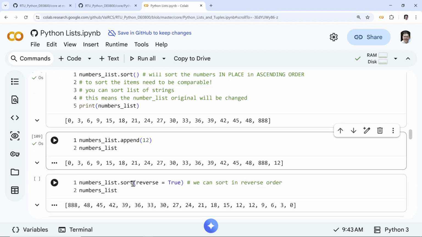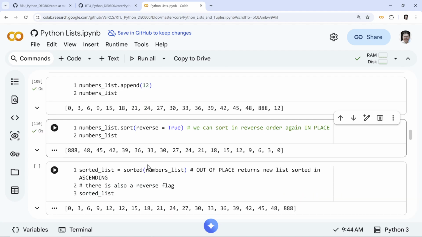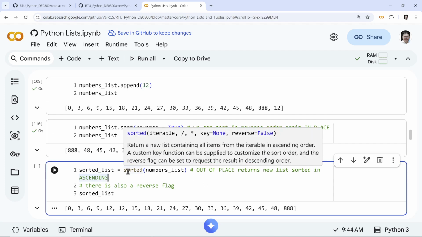So numbers list reverse, we can do that again in place, meaning this list is being modified. Remember. So compare this now. This is the reversed list, right? It's nicely sorted. So sorted is another way of sorting things, out of place.